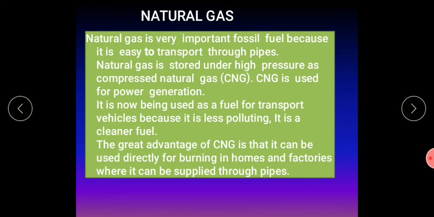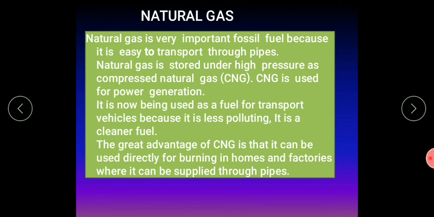Especially in the big metropolitan cities and all, there will be no LPG gas. They won't use LPG gas cylinders. Instead of that, every house will have a pipeline system. How you have a water pipeline at your home, in the same way they have this CNG, that is compressed natural gas pipeline system, where they won't use cylinders directly. You can connect the pipeline to the gas stove, so that the supply will be continuous. So compressed natural gas can be transported through pipelines.